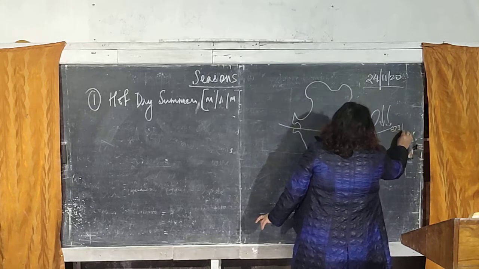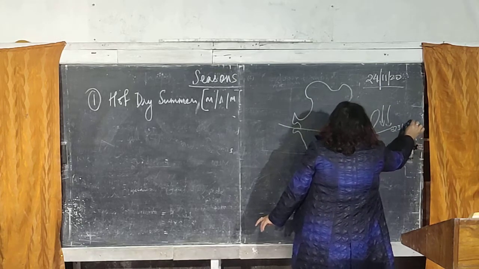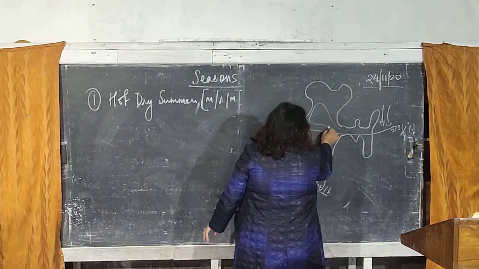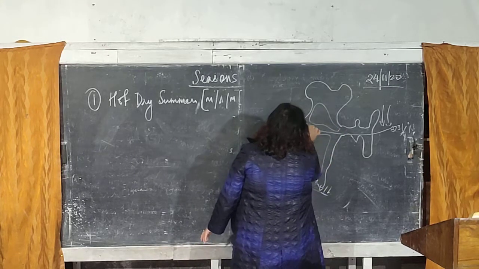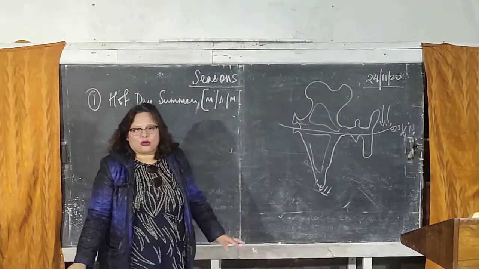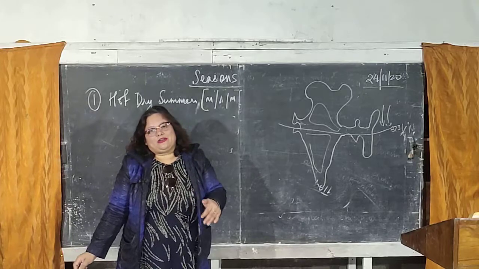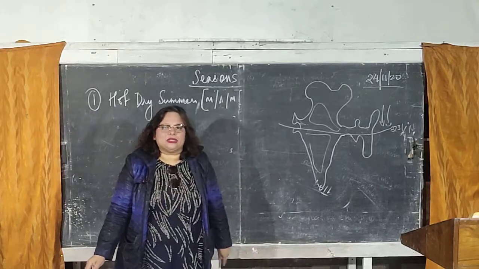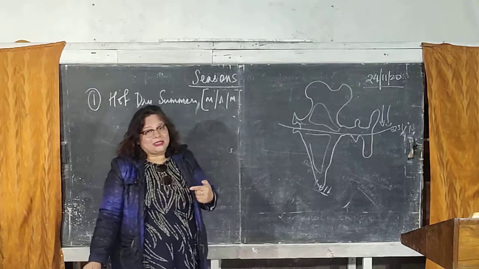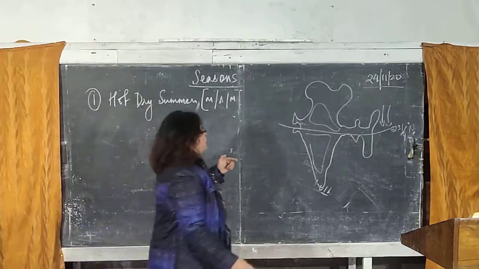Cancer. Okay, so because of the vertical rays of the sun overhead the Tropic of Cancer, whether it is in the northern regions of our country or whether it is in the southern regions or the western part of the eastern part of the country, the land is very, very hot because of the vertical direct rays of the sun.